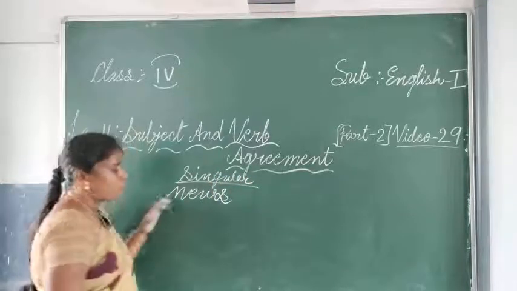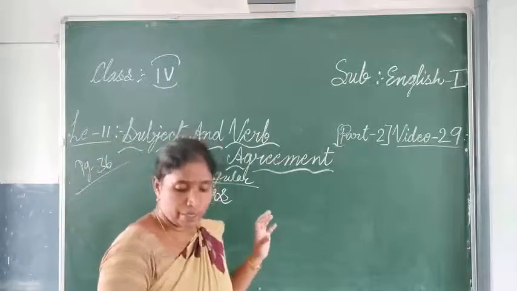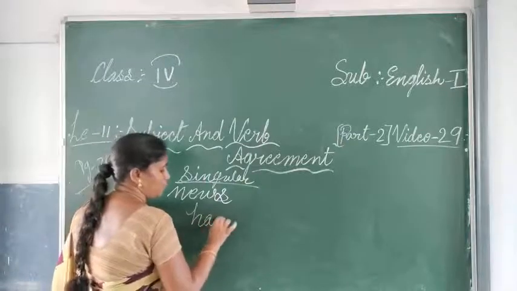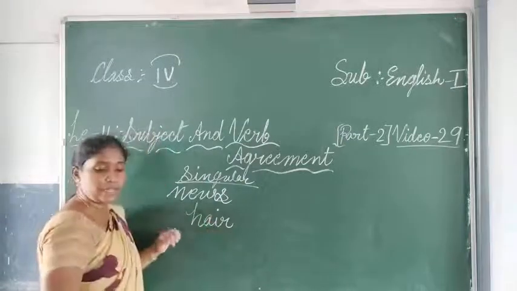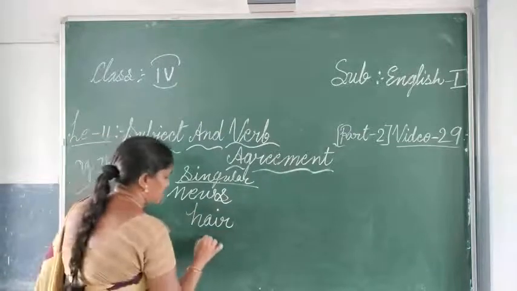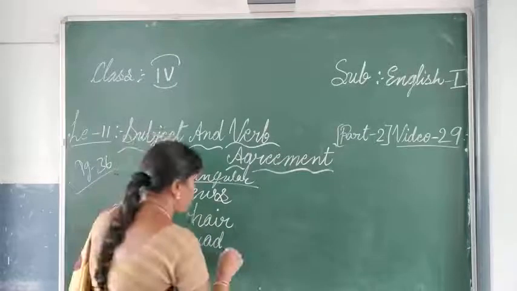All of these sound like plurals, but they are singular. Hair: we cannot count hair one by one, so this is also singular. The next one is advice. Advice is something we say, so give some advice.